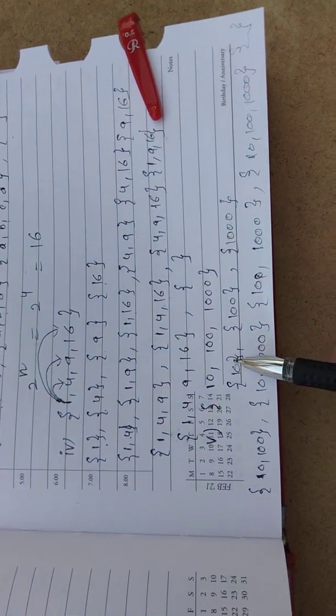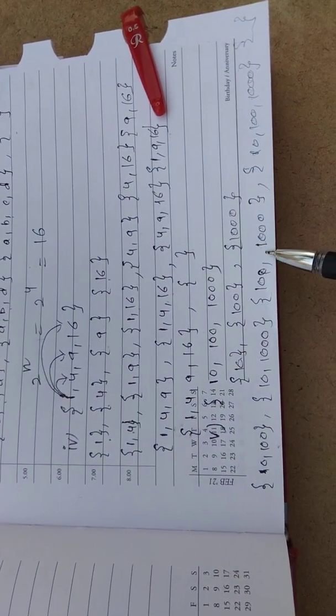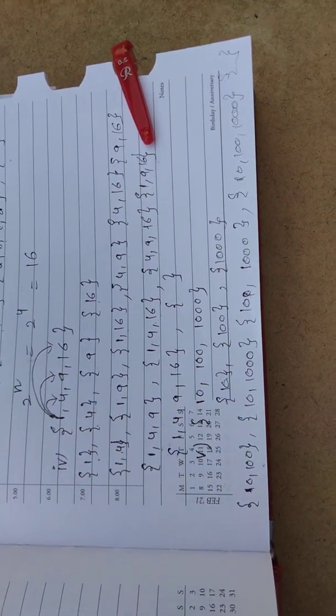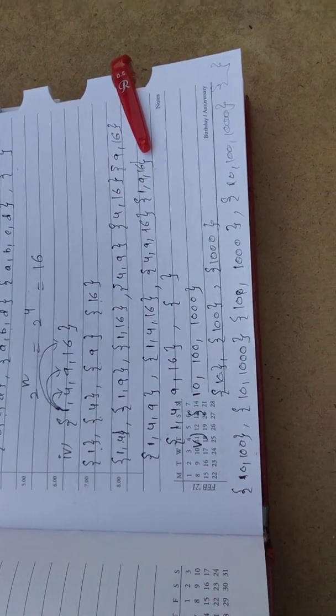Totally 1 to 8, so the total number of subsets is 8. Okay, this is our fifth exercise.